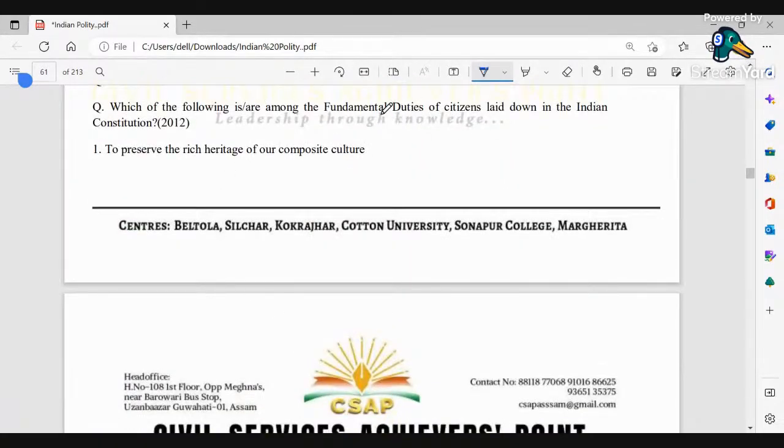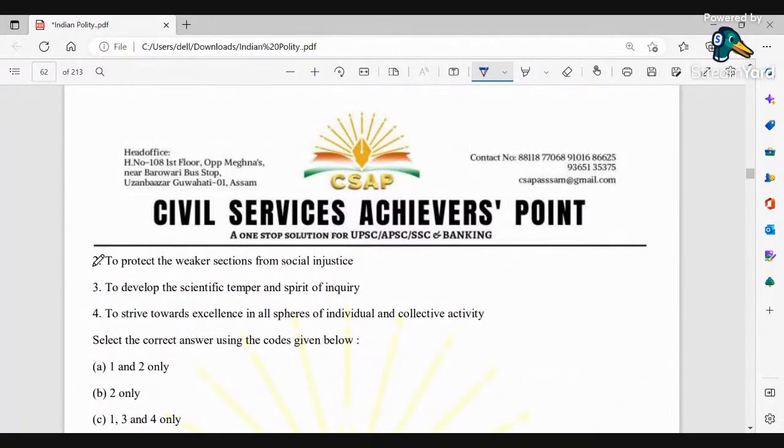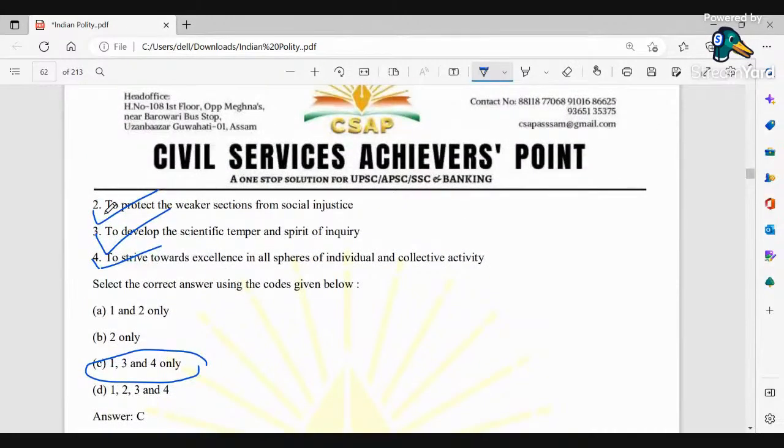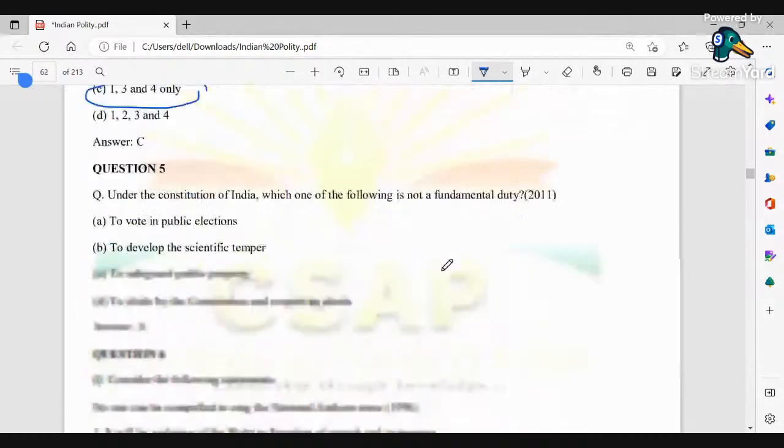Which of the following is or are among the fundamental duties of citizens laid down in the Indian Constitution? तो preserve the rich heritage. Okay, इसके लिए fundamental duties जानना बहुत जरूरी है, पढ़ लेना. To develop this one, to strive towards excellence. तो yes, यहाँ पे 1, 3 and 4 करेक्ट है. That means to protect the weaker section from the social justice, ये कहीं पे भी लिखा नहीं है. So therefore this cannot be the correct option. So therefore 1, 3 and 4 is the correct option.